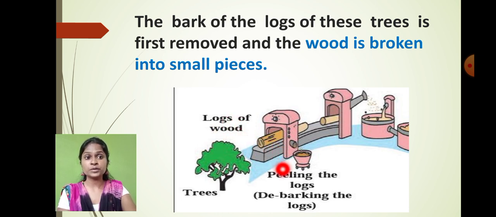Then what are we doing? We are peeling off the logs, meaning debarking. And then we are cutting the wood into small pieces like this. The wooden logs are passed into the machine, and with the help of the machine, the wood is broken down into small pieces. So this is step number 2. What have we done? We took the plant, we cut the logs of the trees, and then we broke the wood into small pieces. That's step number 2.